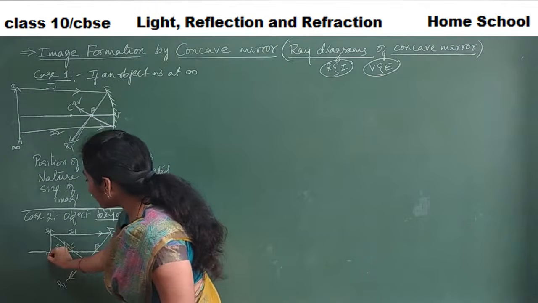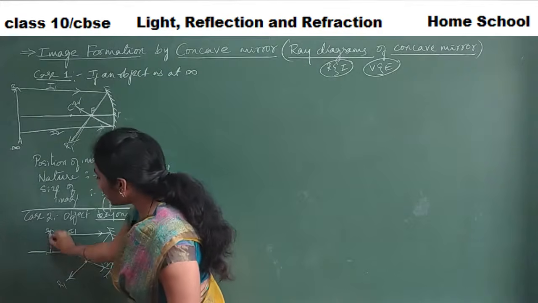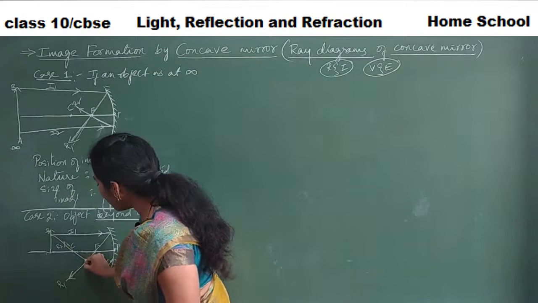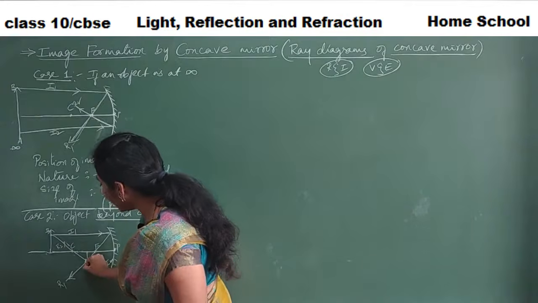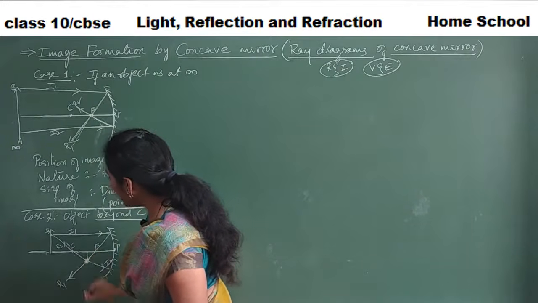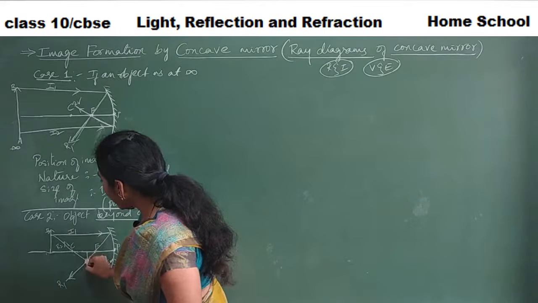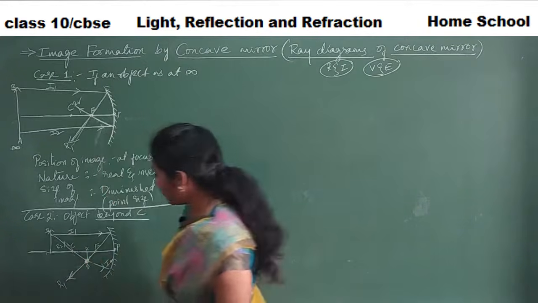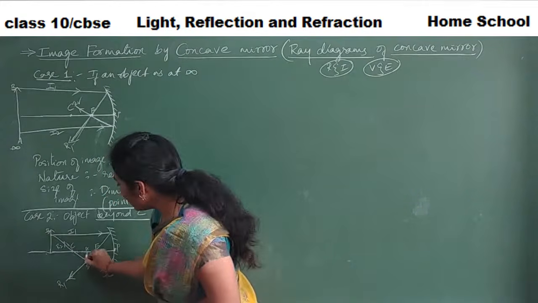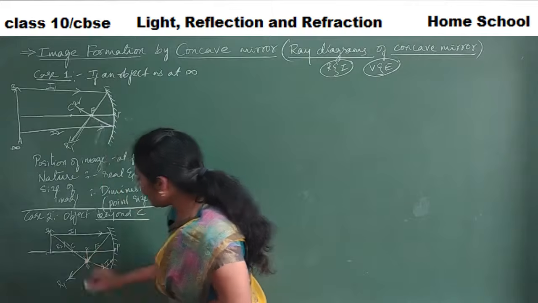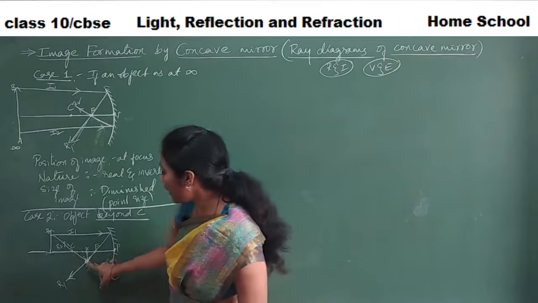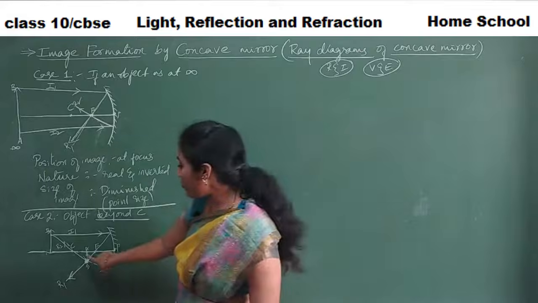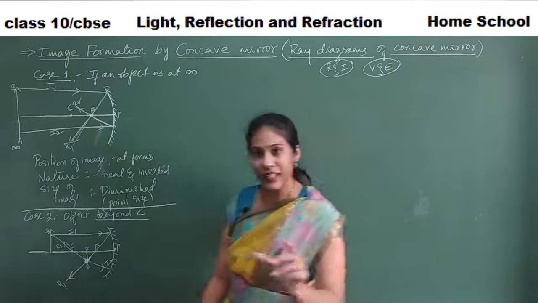The image is upright from the principal axis, so from the principal axis to the meeting point, draw the image like this. Say this is our B and this is our A. So this is our image. Where is it forming? Between C and F. The image is getting formed between C and F, isn't it?